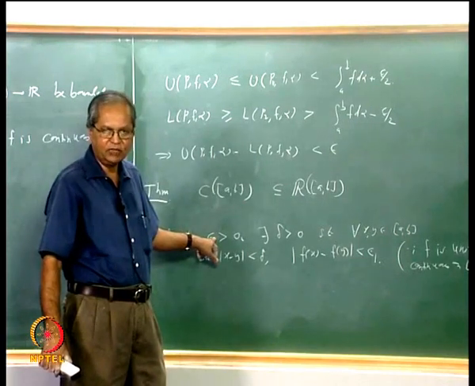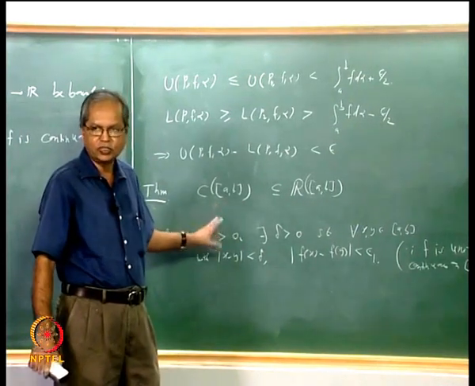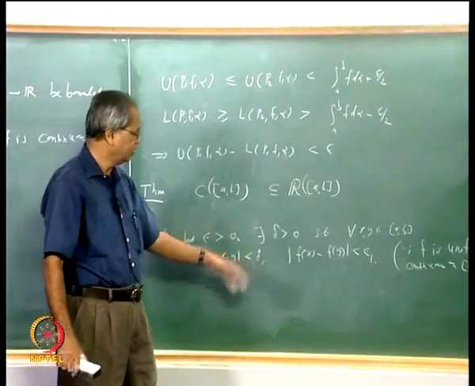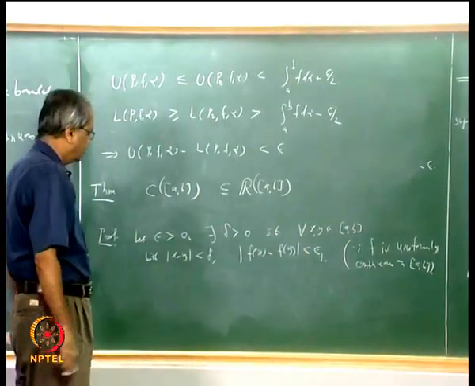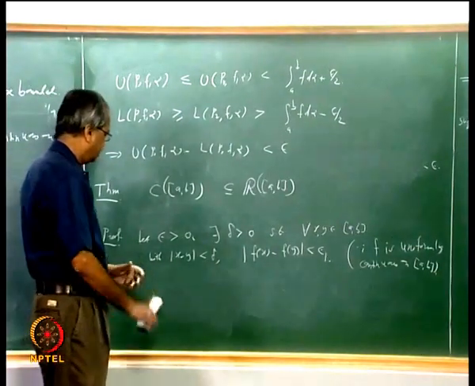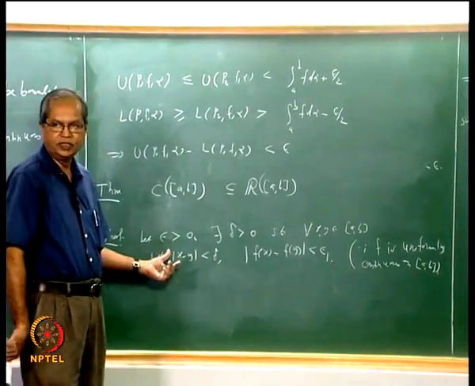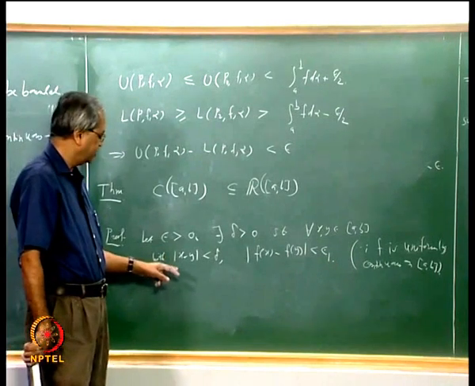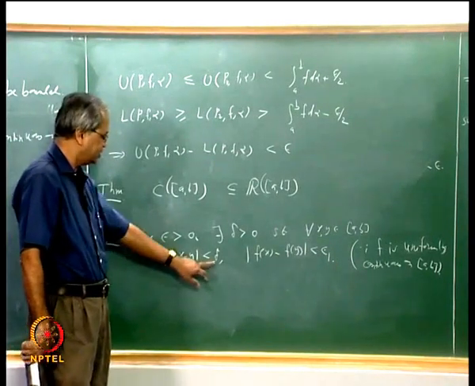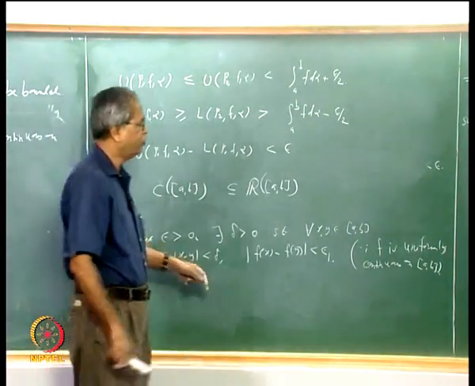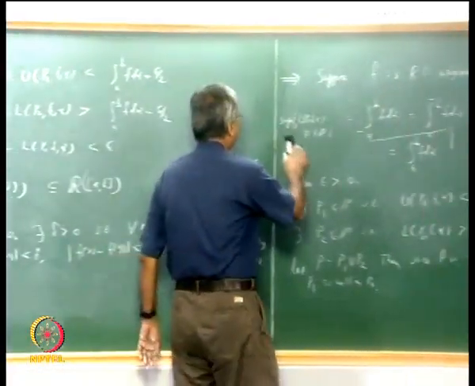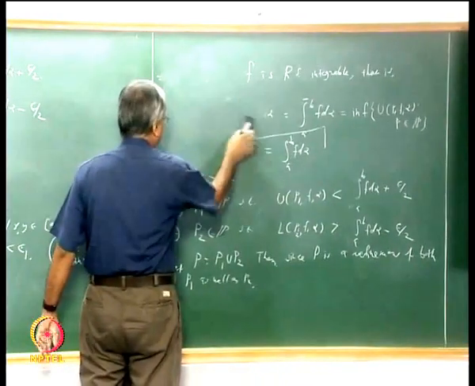Because ultimately what we want is that the difference between upper and lower sum should be less than epsilon. So we shall choose epsilon after epsilon 1 afterwards. Now what we do is that we take a partition in such a way that the length of all the subintervals is less than this delta. For this I think it is better to introduce a notation here which may be useful subsequently also.